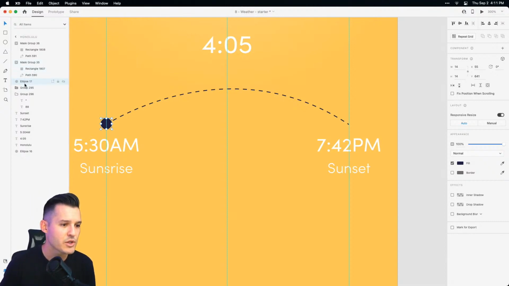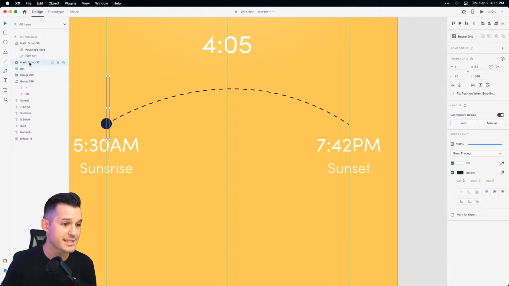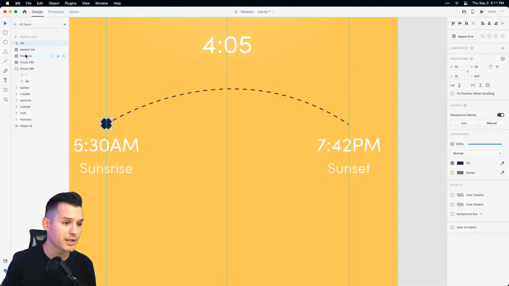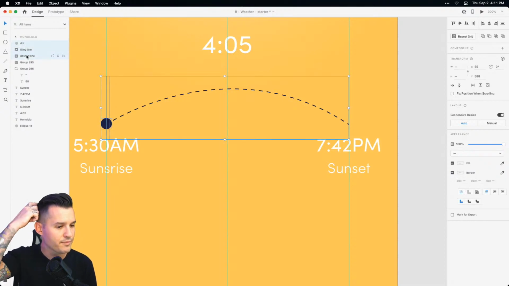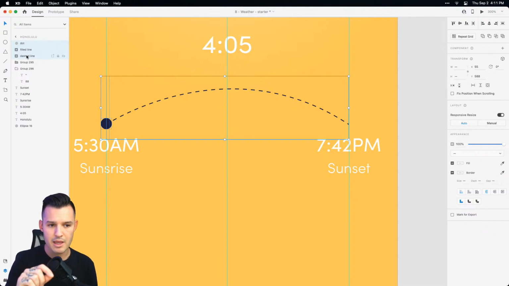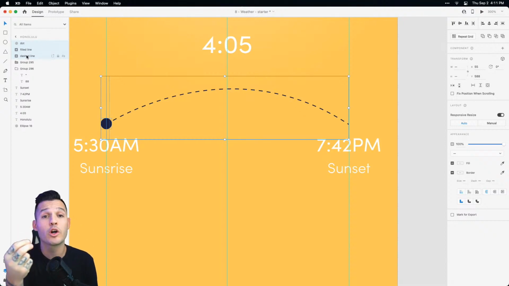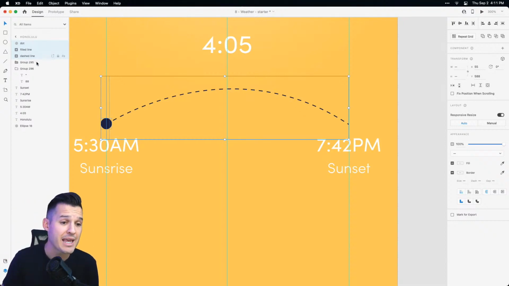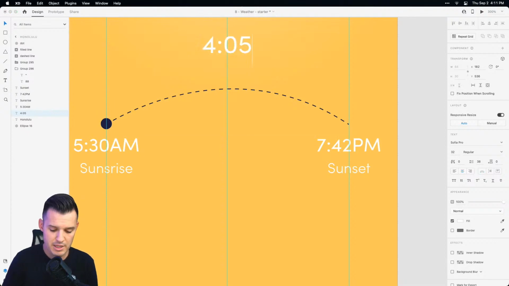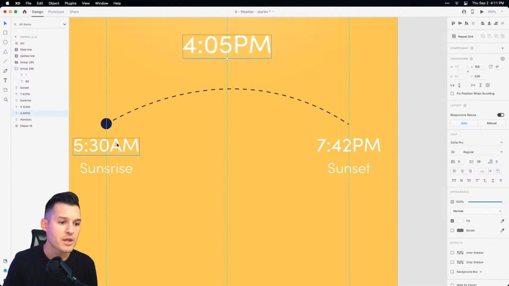Let's see though, okay? So you have your dot here, and which one is this? This is our filled line, and this is our dashed line. Now, it doesn't really matter, but let's just make sure they're stacked correctly, okay? And we have our entire setup here all taken care of, okay? Now, what we wanna do is grab these, and we want it to animate to our current time. That's 4:05 p.m., which, sorry, we should have put p.m. at the end of it, right? Okay, so we want it to animate.